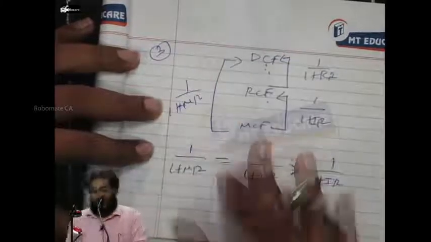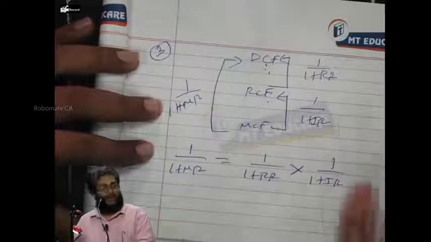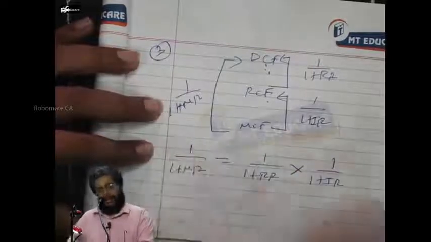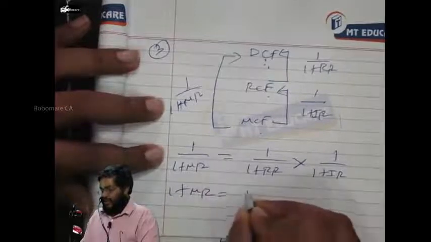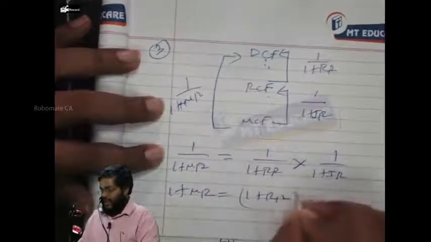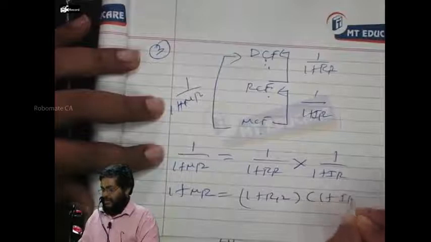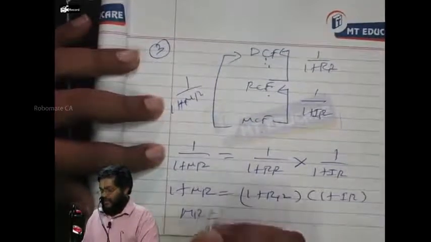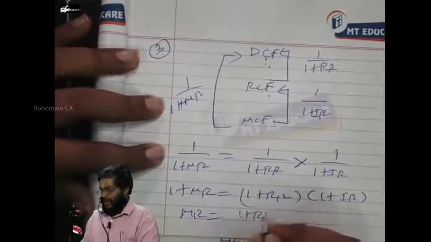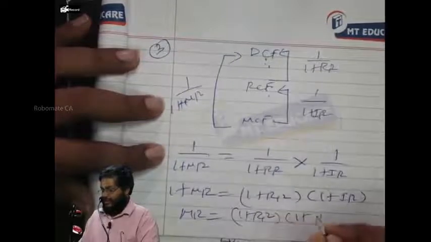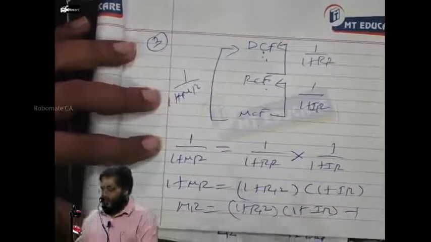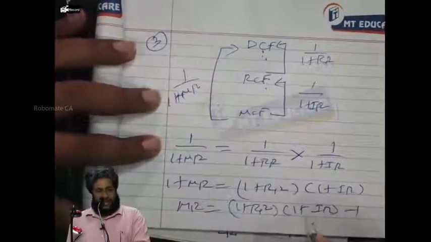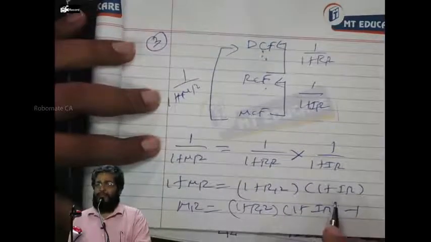Understood discounting or not? Now, the inverse can be taken, yes or no? 1 by can also be inverted. So I can say 1 plus money rate is equal to 1 plus real rate into 1 plus inflation rate. In other words, money rate is equal to (1 plus real rate) into (1 plus inflation rate) minus 1. This is a very famous formula. Everybody, yes or no?